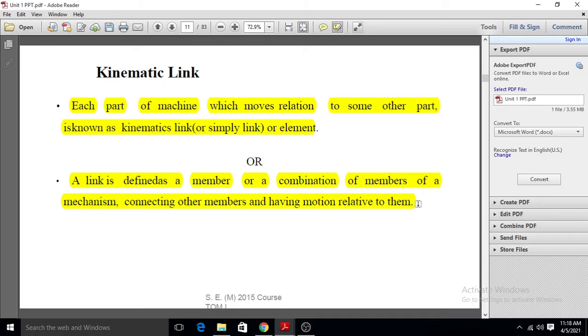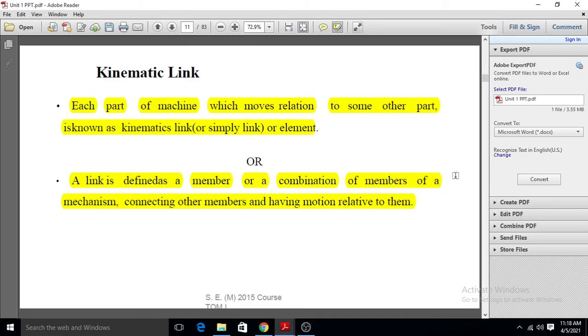Means a kinematic link is a resistance body or an assembly of resistance bodies, and it is a part of the machine. What is the use of this link? It is used to connect one part to another part.